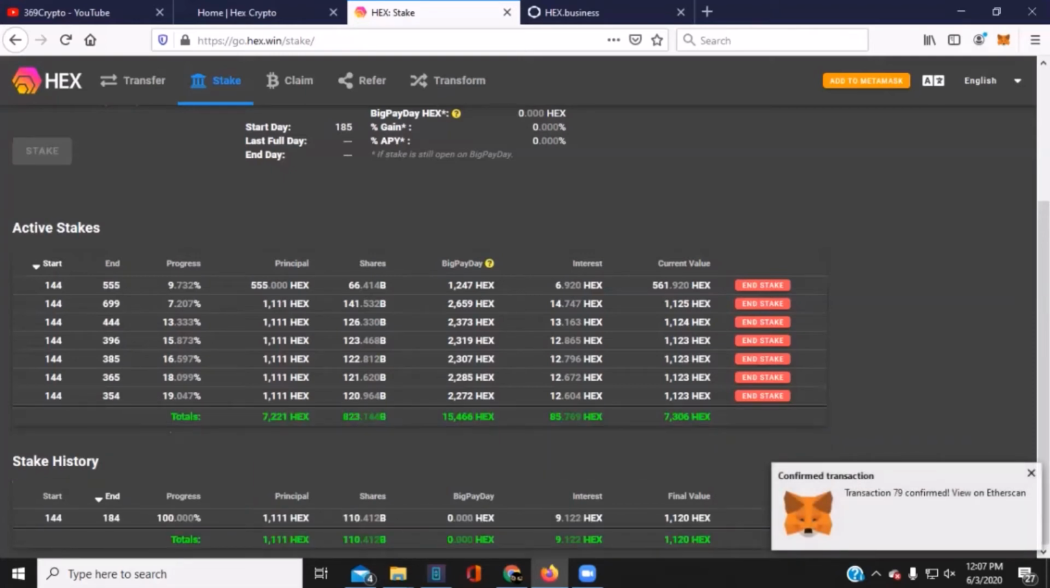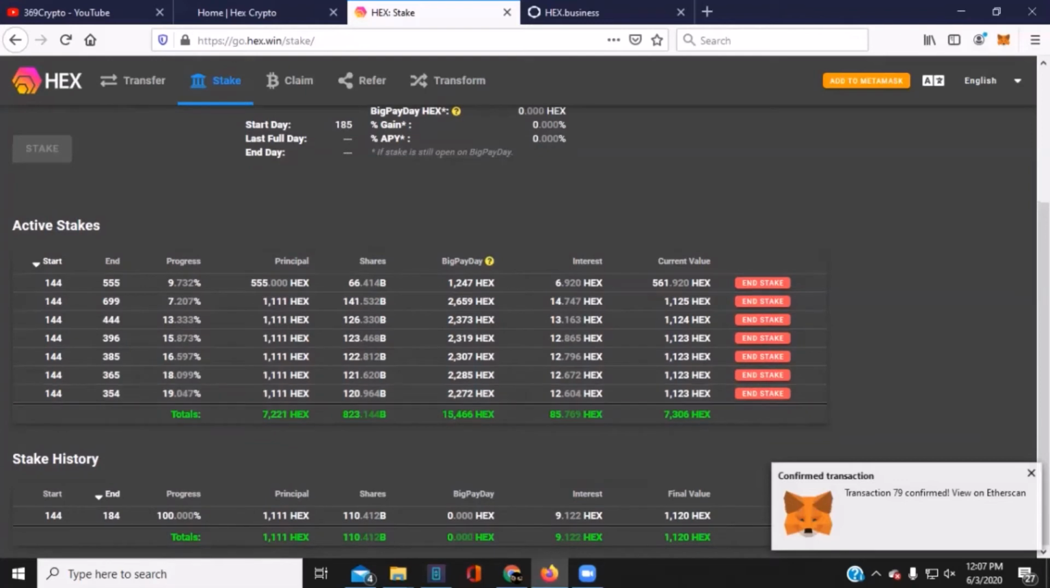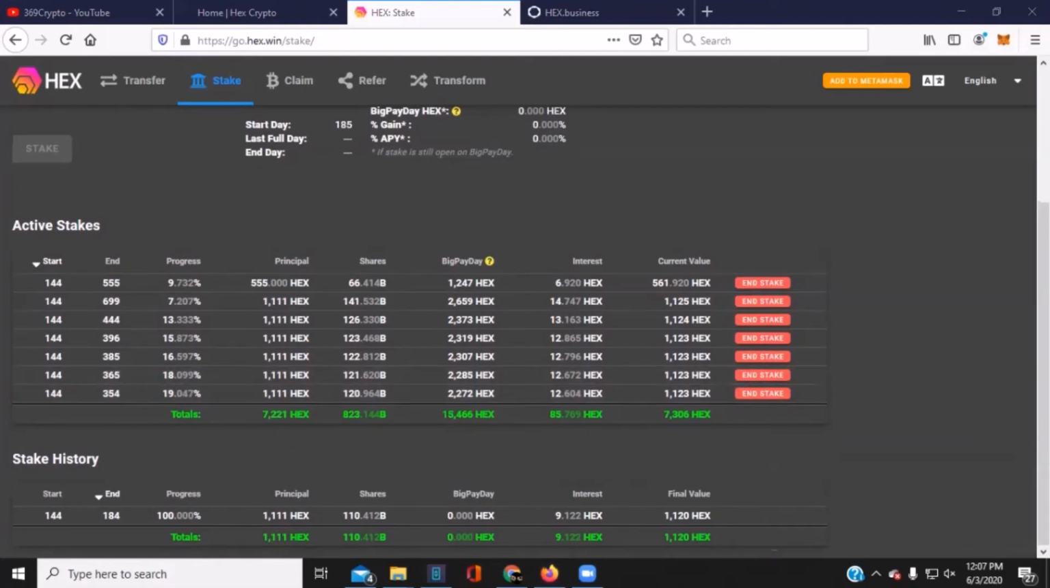And the transaction goes through. Now, as I was going through, that is no longer there. What happened to it? Well, what happened is it's now an ended stake. So boom, boom, boom, we are out.